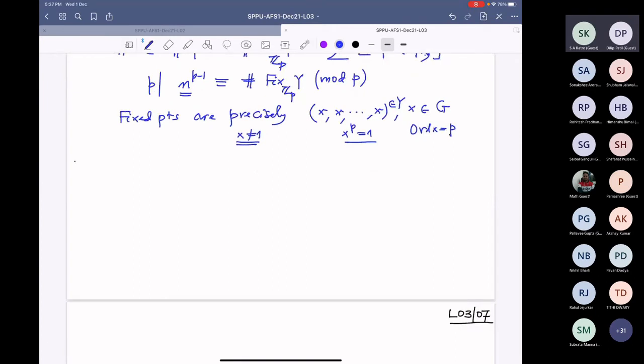Okay, and one more thing, if I specialize this Cauchy's theorem, you can get Fermat's little theorem also like that. So I will just say Fermat's little theorem.